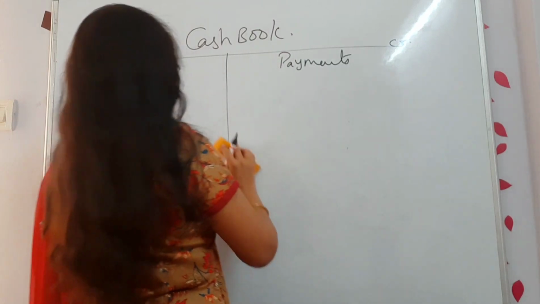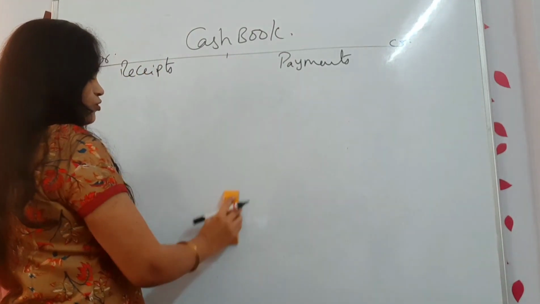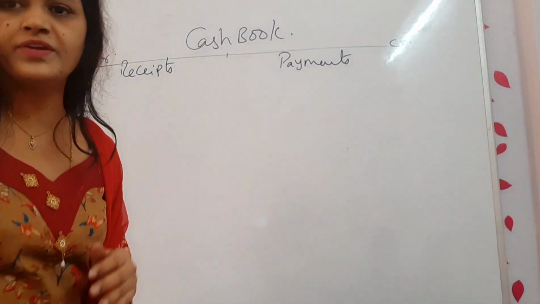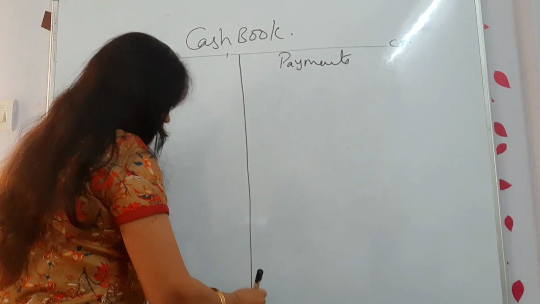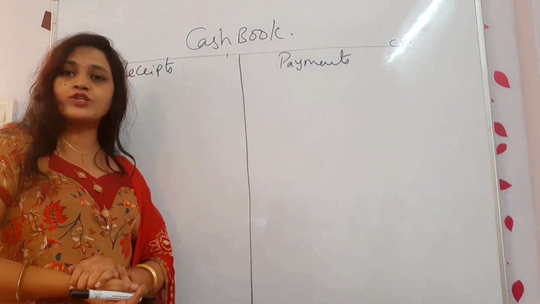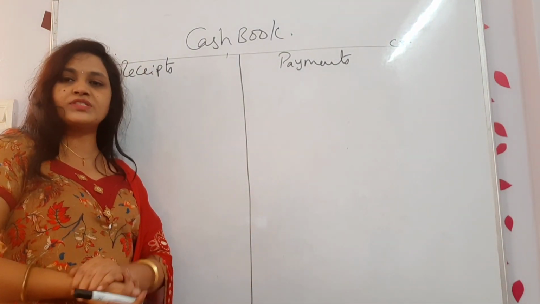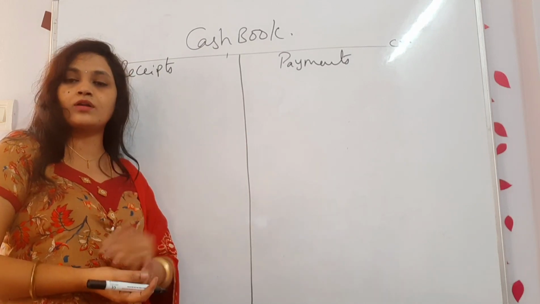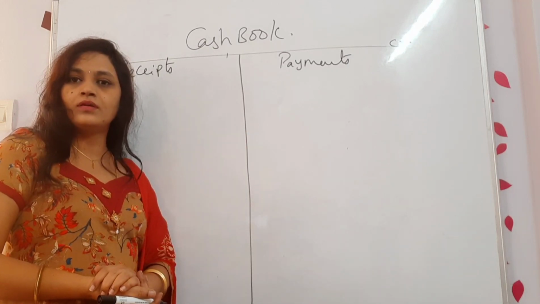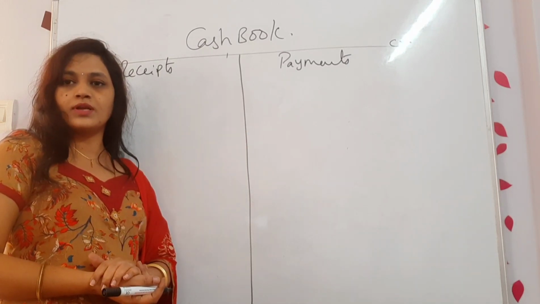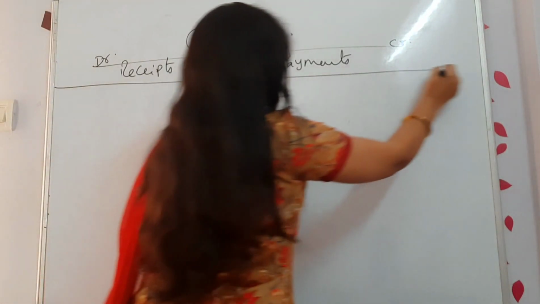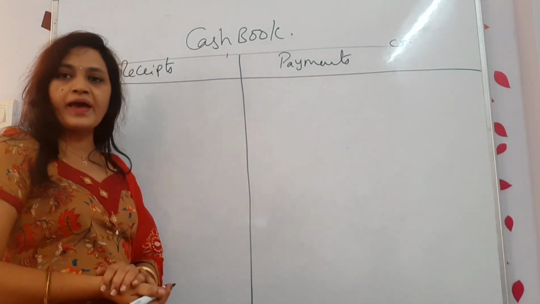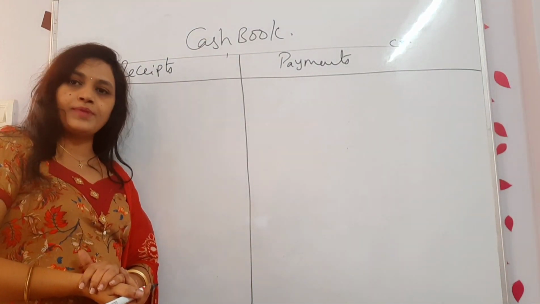Won't you get confused? Obviously it will be confused, right? You don't know where is cash payment, where is bank payment. We are doing accounts to make everything simple. If I put everything in the cash column only, how will I know how much I have sent through the bank or how much I have received from the bank? Now again I am making it confused, right? So only we are making different columns. For cash a separate column and for bank a separate column I am maintaining.